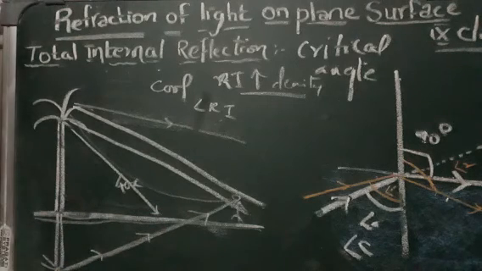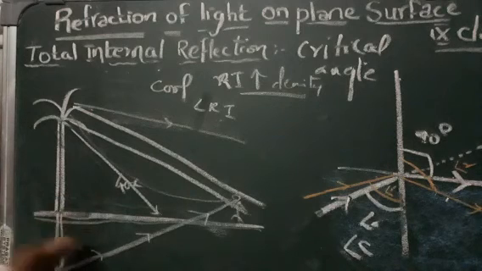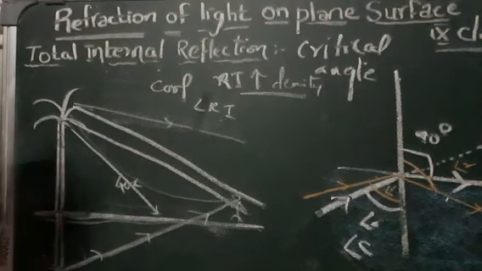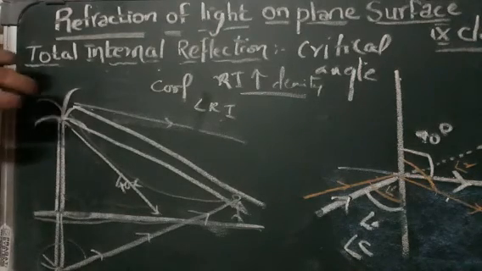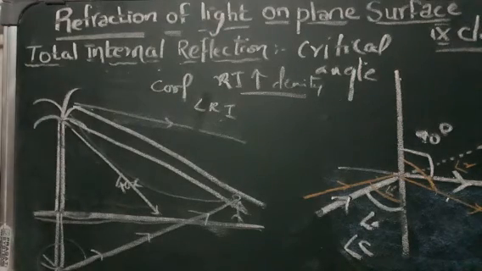This is because of total internal reflection. Hence we feel an illusion being present on the road, inverted to the image of the tree on the road. So what are the applications of total internal reflection?